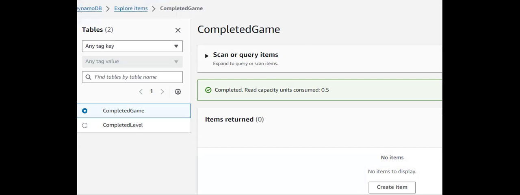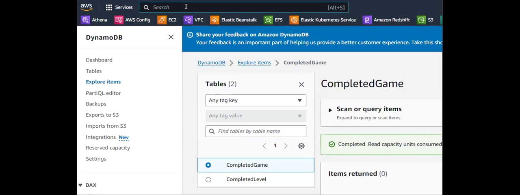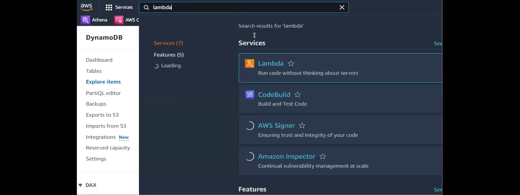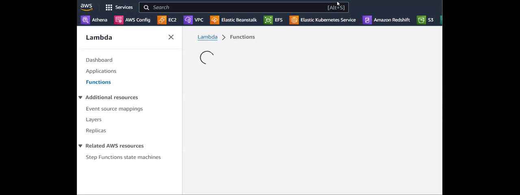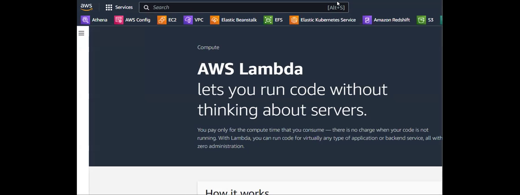Now I'm going to create Lambda functions, so I'm opening my Lambda service. What I want to do is create 3 Lambda functions: one for generating our report and 2 for storing our results.